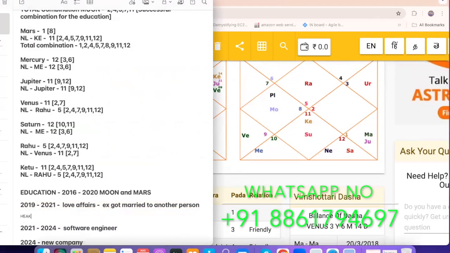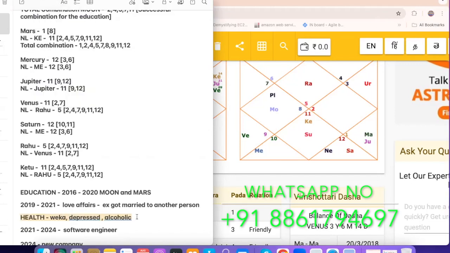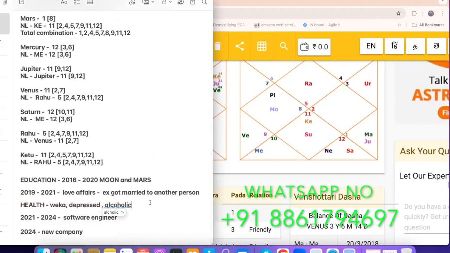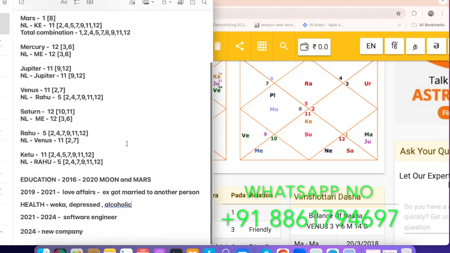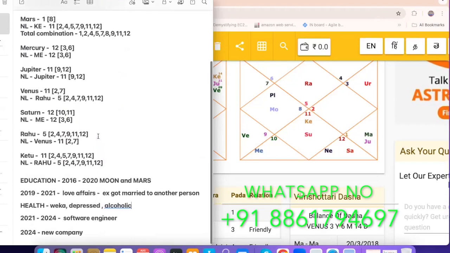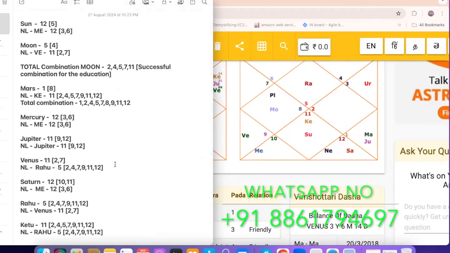When it comes to health issues, his mental health was very weak. Okay, he got depressed and turned into an alcoholic person. These kinds of things you can see in this time period happen because of the Rahu and Moon conjunction. Okay, so these are the things that happened in this person's life that I can tell. He had so many affairs, more than 2 to 3. He was dating more than 2 to 3 persons. I knew this person very personally.